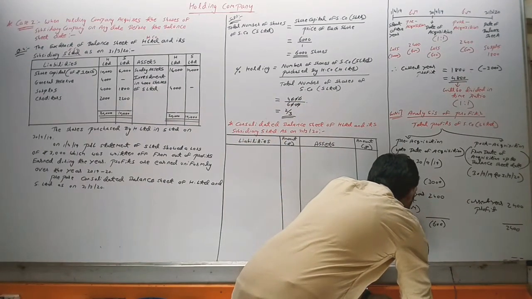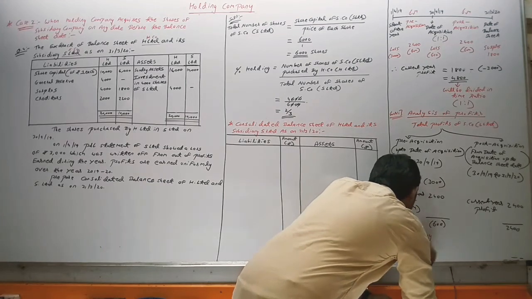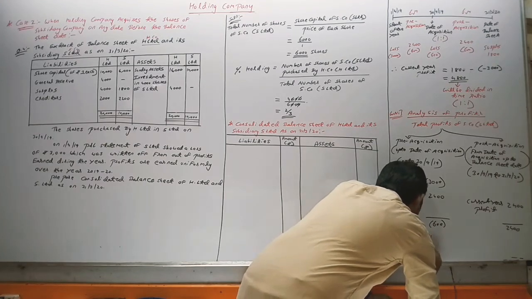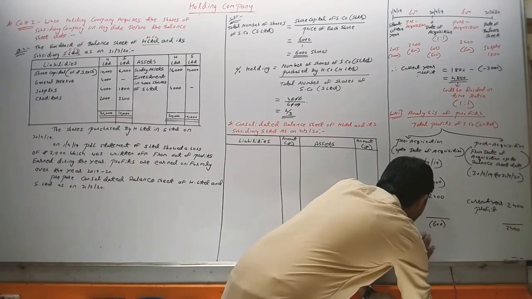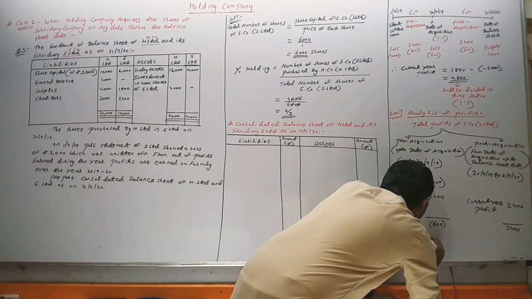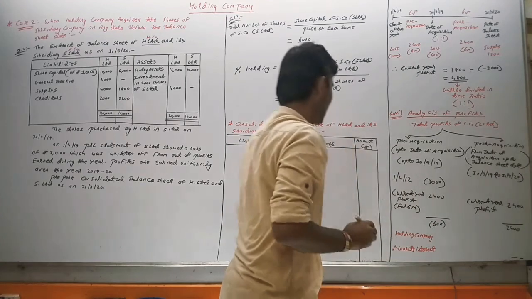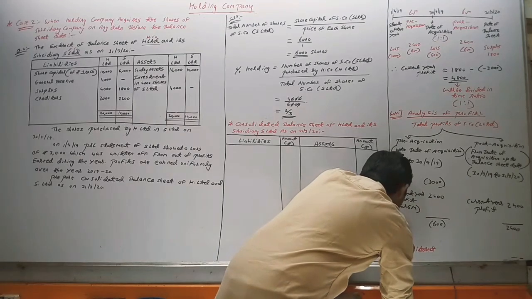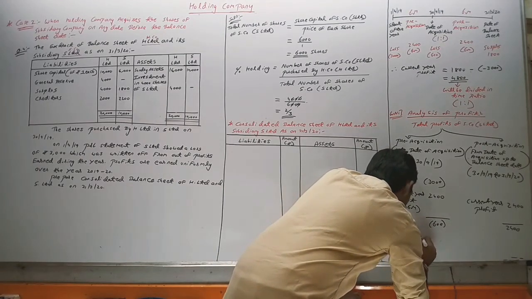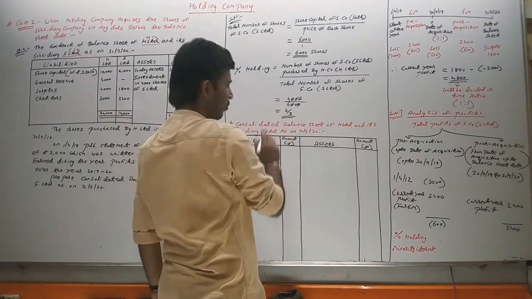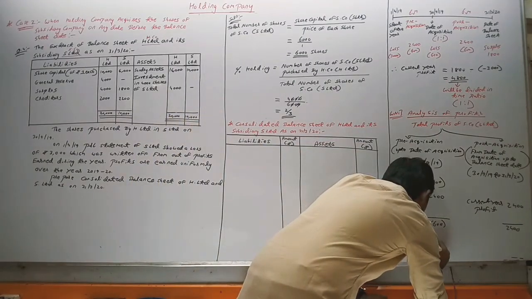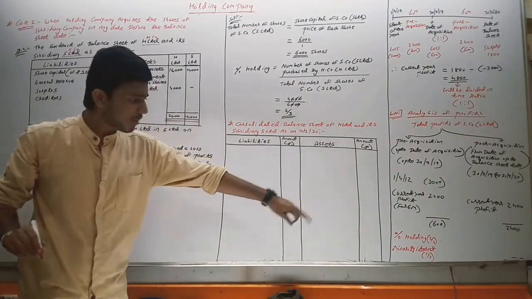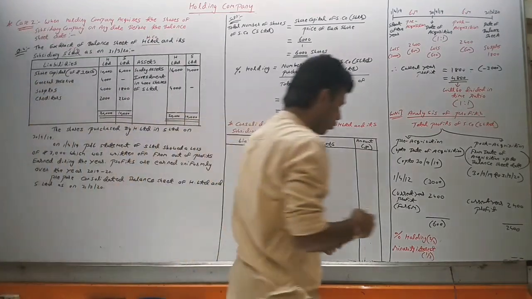Holding company and minority interest. Sorry, percentage holding, not holding company. Percentage holding is 2/3. So minority interest will be 1/3. If we divide 600 into 2/3 and 1/3, it will be 400 and 200.